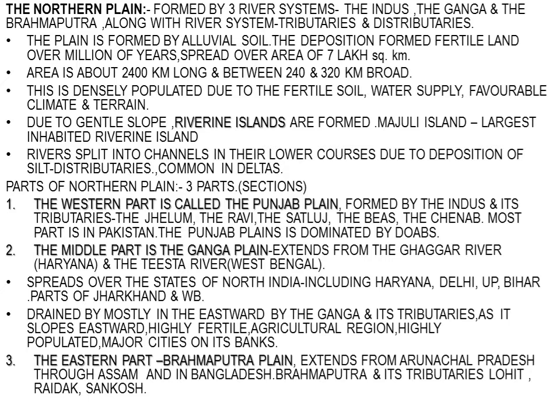These plains are about 2,400 kilometer long, and they are between 240 to 320 kilometer broad. That means everywhere the plains are not of the same width. They vary from 240 to 320 kilometer. There is a variation in the broadness of this plain area.